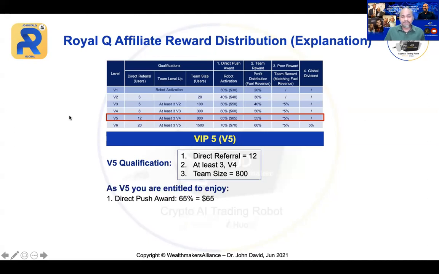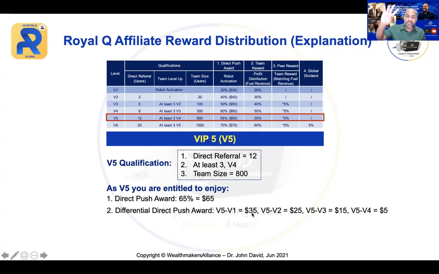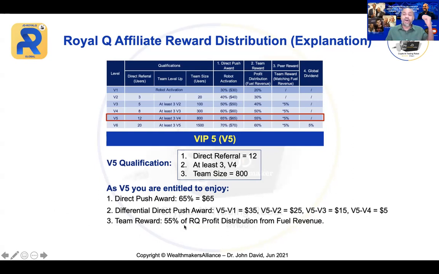Now, what is the benefit? Direct push now is $65. And you also enjoy the differential direct push. Now you will enjoy, can you see? V5 to V1, $35, V5 to V2, 25, V5 to V3, 15, V5 to V4, which is 5. Now you enjoy how many levels? 4 levels. And thereafter, you have the team reward, 55% of the 20% from the fuel fee.